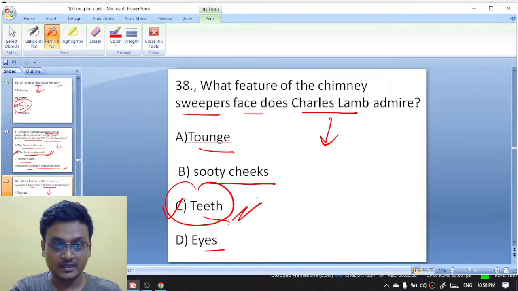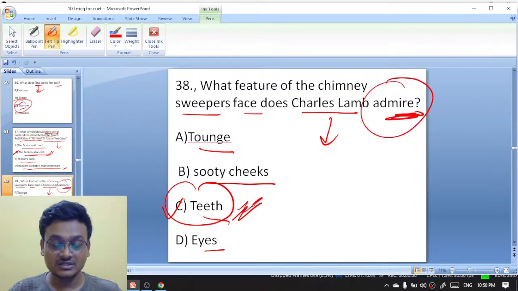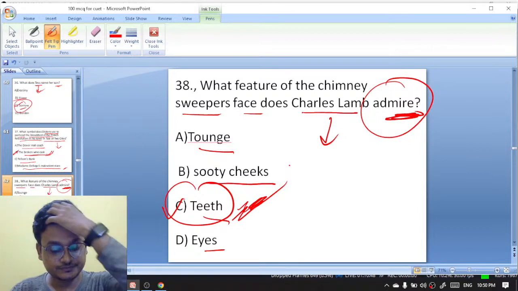It is admiring, okay. Admiring teeth. Teeth.